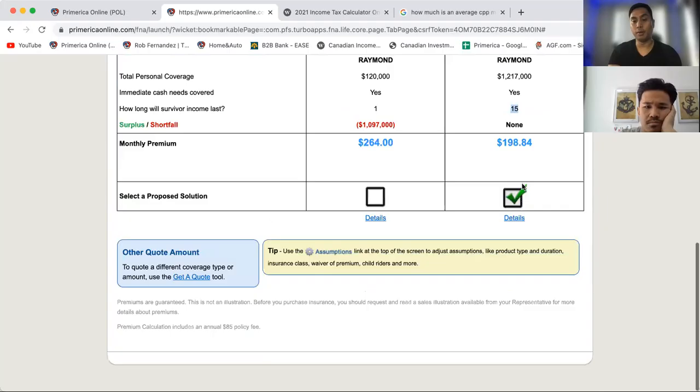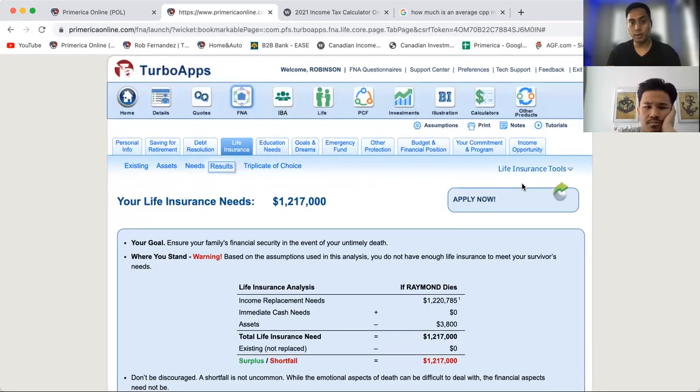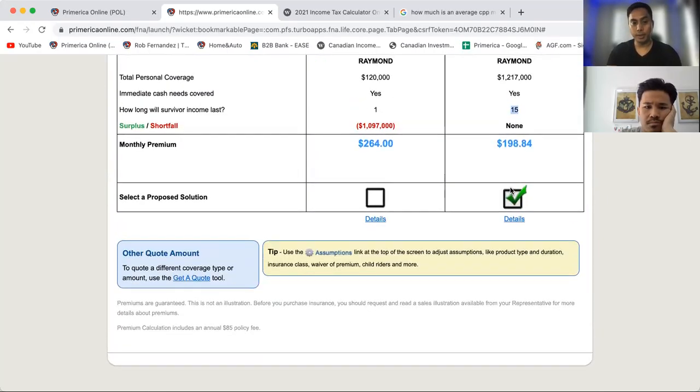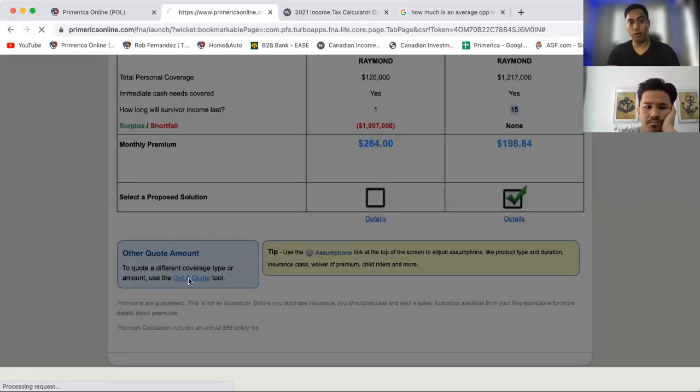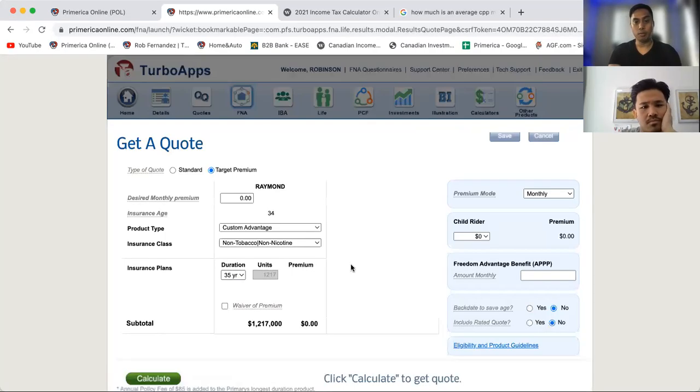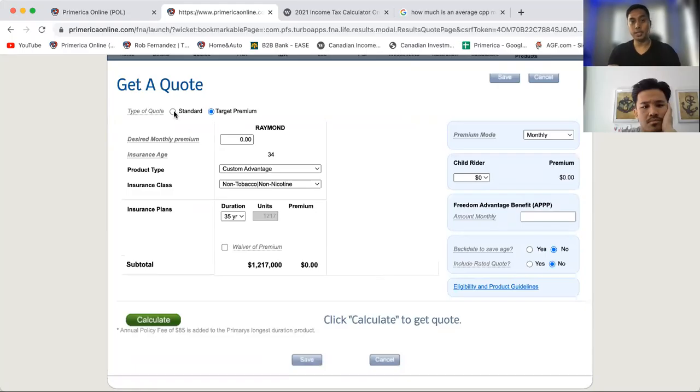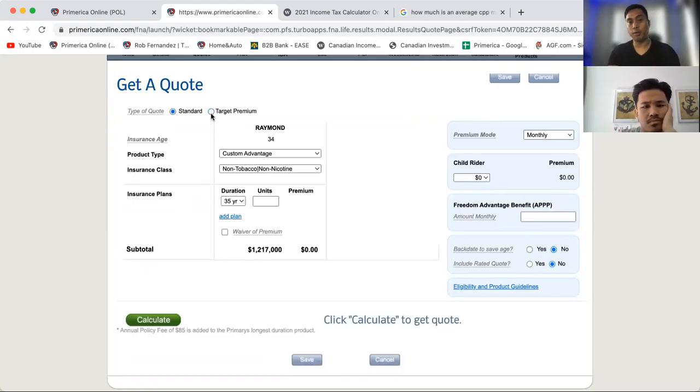Now is the fun part. Now we can play around with this. So what we do next is get a quote. We play around with it. So you go standard. Always go standard. Don't go target premium, okay? He doesn't smoke. We do custom advantage. So we do blood work for him for sure. He does not smoke, and we cover him for 35 years. So cover him until he's retired, okay?